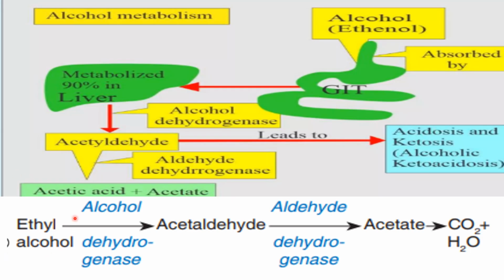Ethyl alcohol is metabolized into acetaldehyde in the presence of gastric and hepatic alcohol dehydrogenase. And now acetaldehyde is converted into acetate and carbon dioxide plus water in the presence of acetaldehyde dehydrogenase enzyme. So both these enzymes, alcohol dehydrogenase and acetaldehyde dehydrogenase, are very important for metabolism of ethyl alcohol.